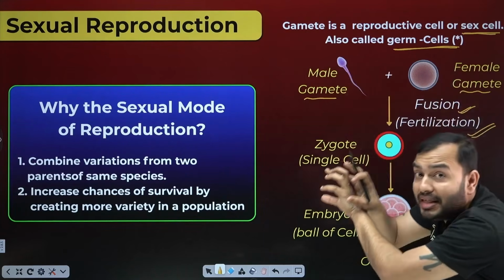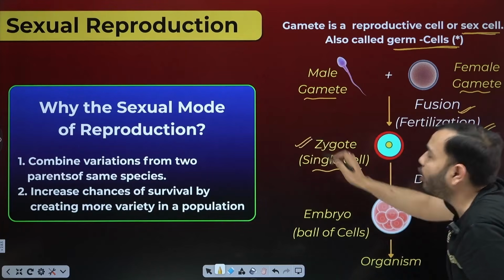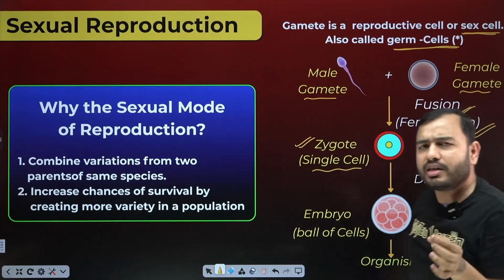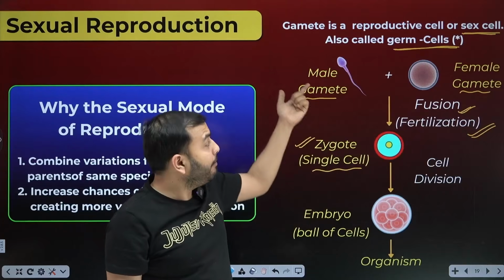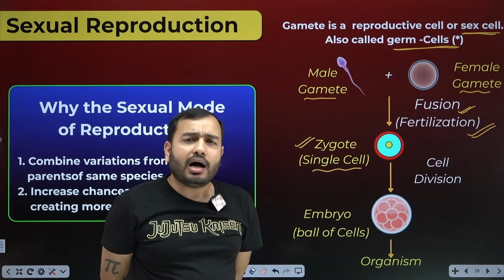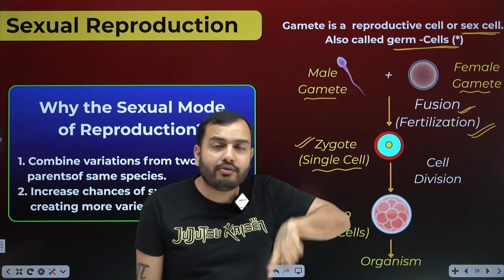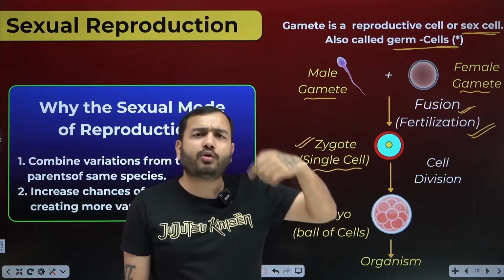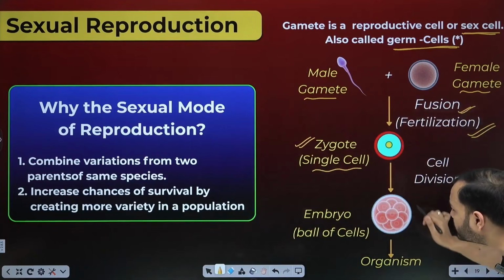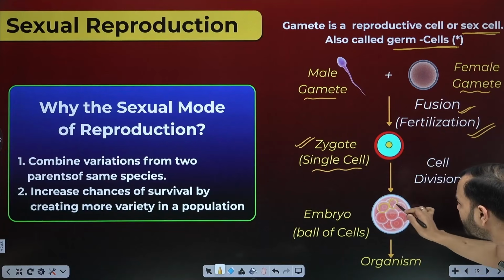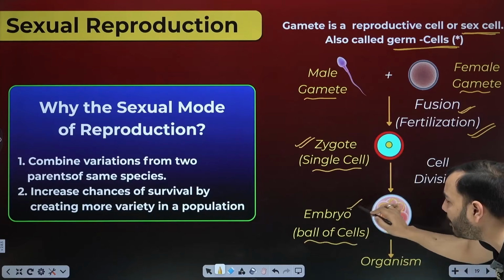These two cells together form a single cell which we call zygote. What is zygote? A single cell. How is zygote formed? It is formed by fertilization of the male gamete and female gamete. Now an organism cannot be formed by a single cell. So this single cell will divide itself, 1 to 2, 2 to 4, 4 to 8, 8 to 16, 16 to 32. It will become a ball of cells, and we call this ball of cells an embryo.